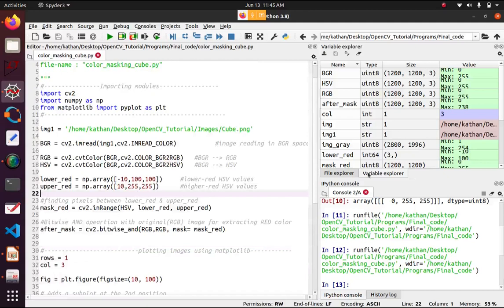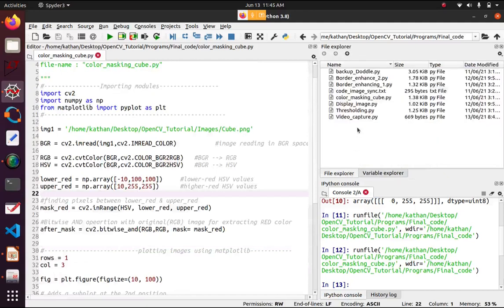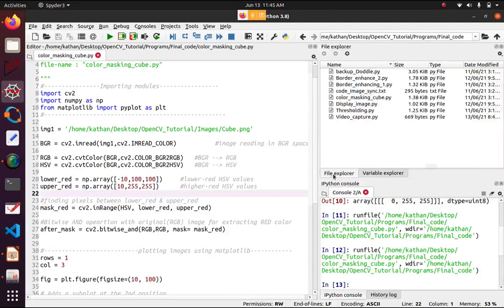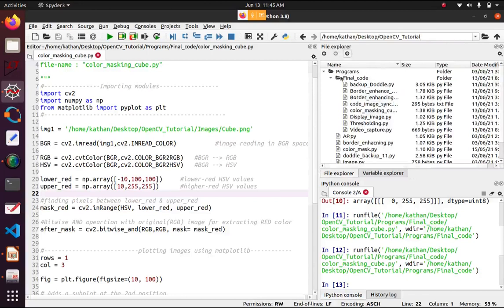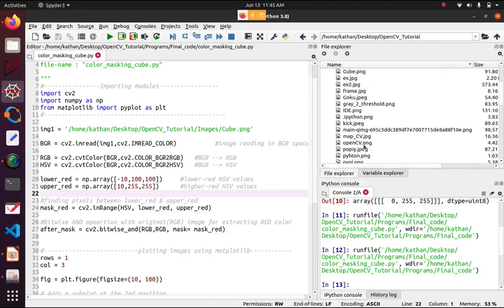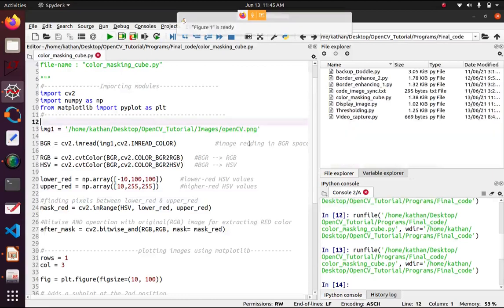We have a cube, and also I have another image. Just a minute. I will pass that OpenCV cv.png. Now we can extract only the red color out of it.